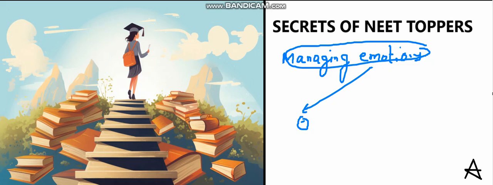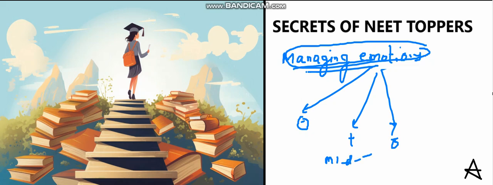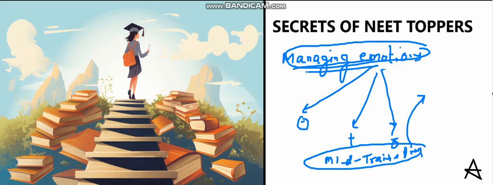So the first secret is managing emotions, and it can be well done through a sort of mind training programs. There is something called drashta bhav. Drashta bhav means neutral emotions.